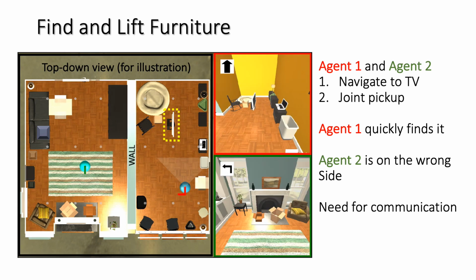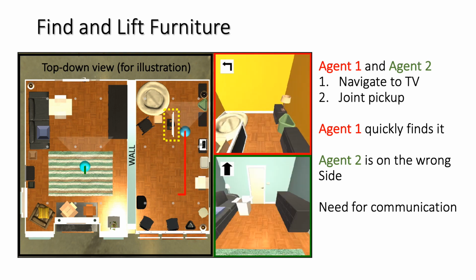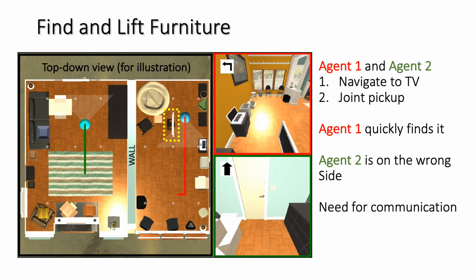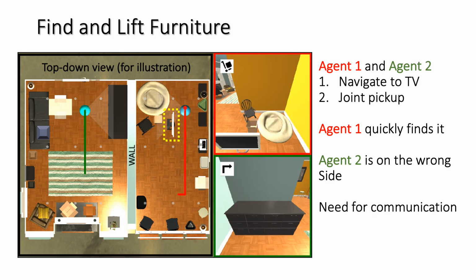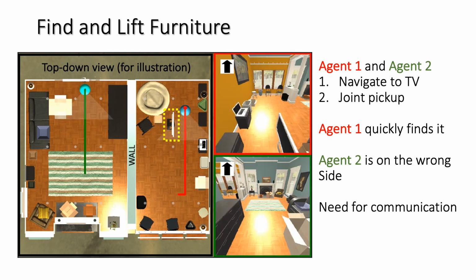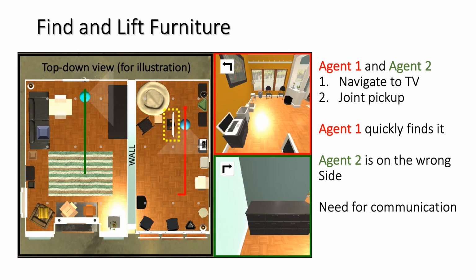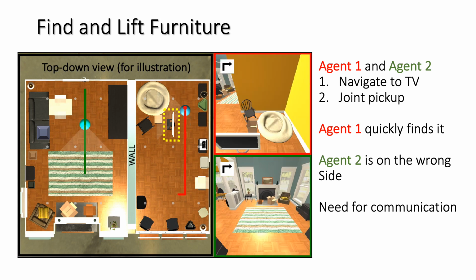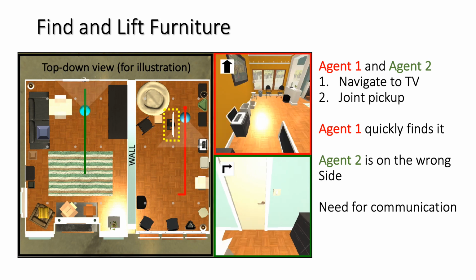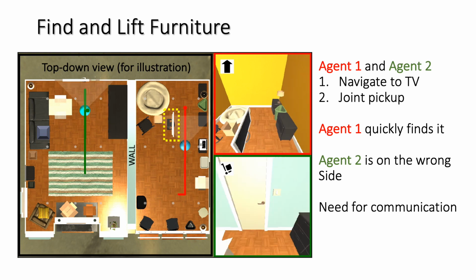This is a quick run-through video of the task I just explained. With our multi-agent extension of AI2 Thor, we instantiate 2 agents as cyan-colored cylinders. Agent 1 is marked in red, and Agent 2 is marked in green. I re-emphasize that the top-down view that you see on the left is only for illustration and isn't provided to the agents. The agents only see their respective egocentric views, marked with red and green boxes on the right. The white triangles denote the viewing direction of the agents.